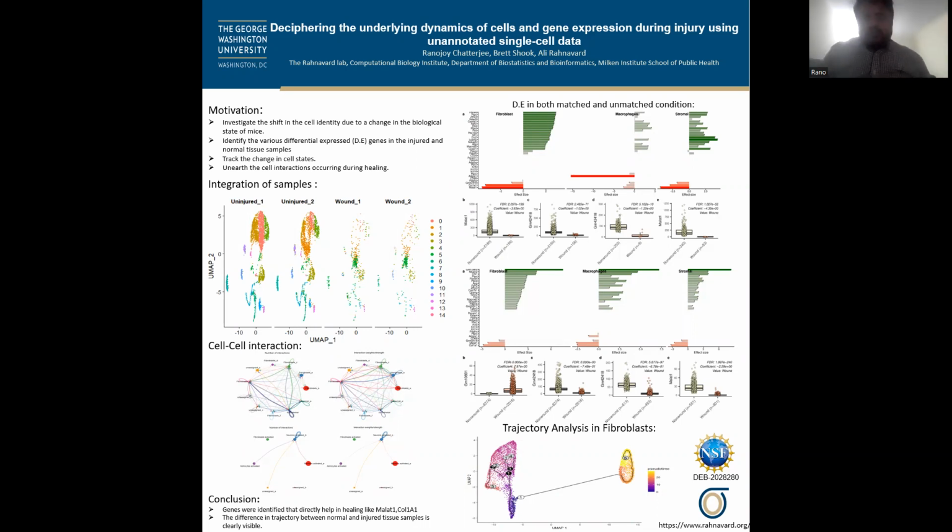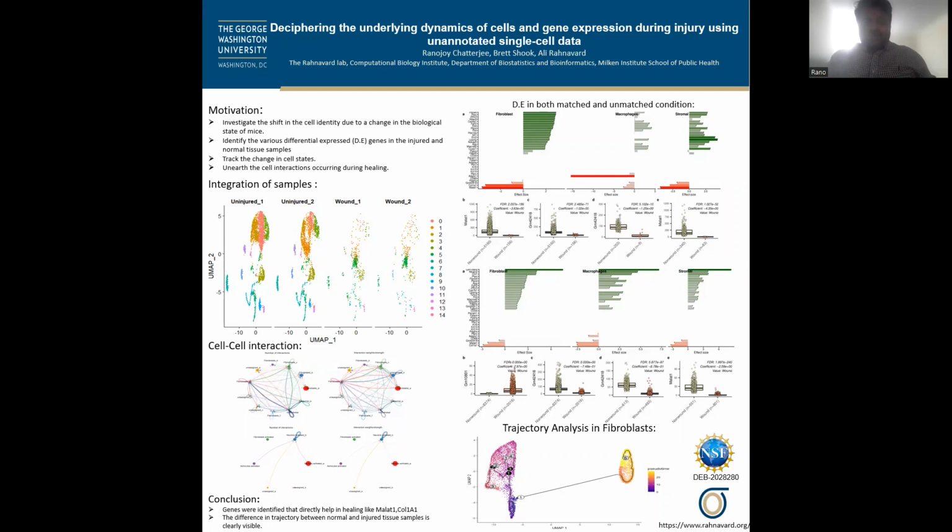During injury, a plethora of changes happens inside and around the wounded area. The body's first response is to close the affected site to stop the infection from growing and also kickstart the recovery process. Very little is known to researchers about how the initial processes interact with each other to facilitate this healing process. In our work, the main motivation was to unearth the alterations of cell type identity happening due to the change in underlying biological state. And for us, this change is injury.